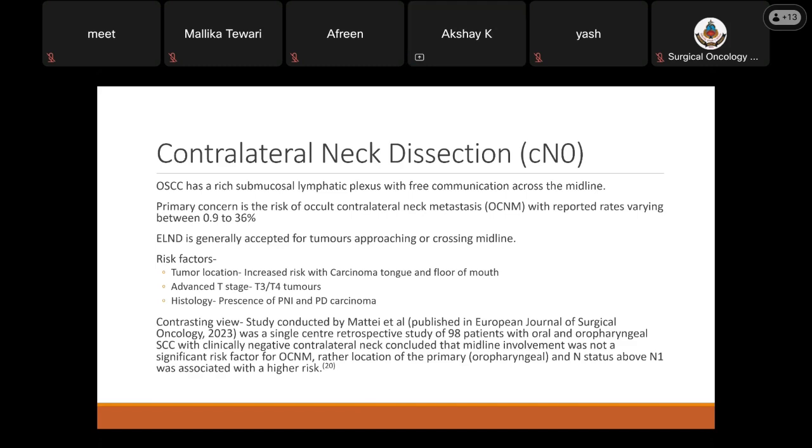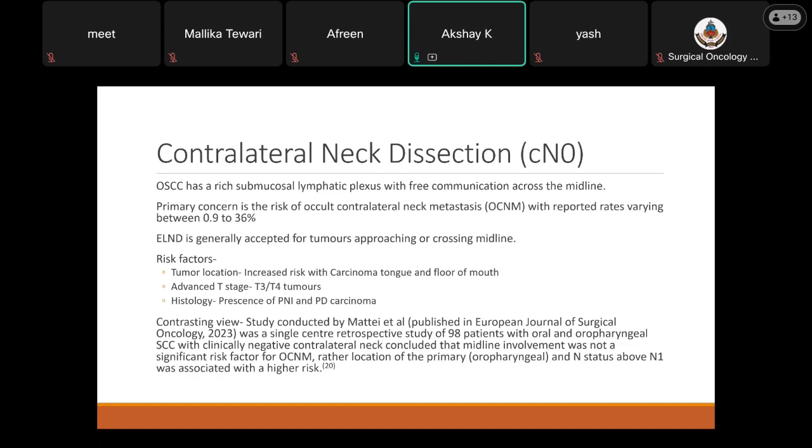When to do a contralateral neck dissection? Oral squamous cell carcinomas have a rich submucosal lymphatic plexus with free communication across the midline. The primary concern is the risk of occult contralateral neck mets, which can be missed, with reported rates varying between 0.9 to 36%. Elective neck dissection is generally accepted for tumors approaching or crossing the midline.